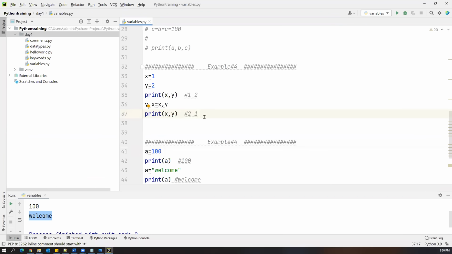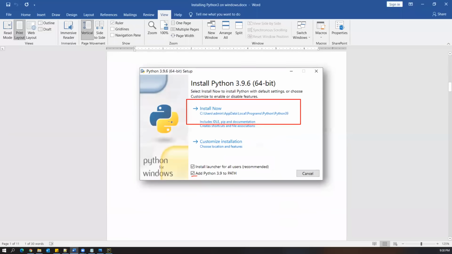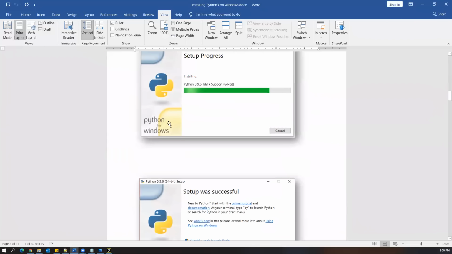Okay, so that's all for today's session, guys. I'm just stopping here. I will share these files. As part of your practice, first try to install Python and go through the document. If you follow the same steps, you will not get any issues. Okay, it will go very smoothly.